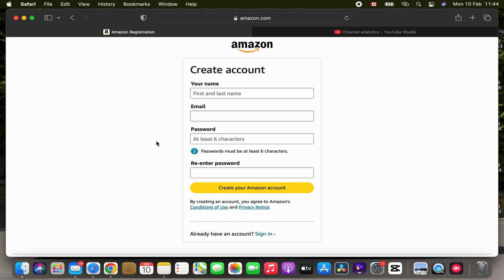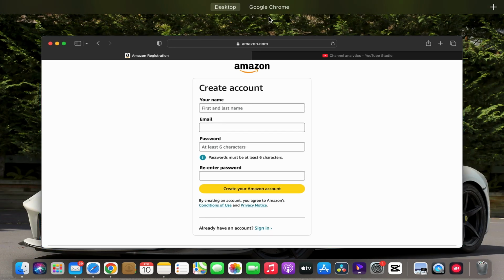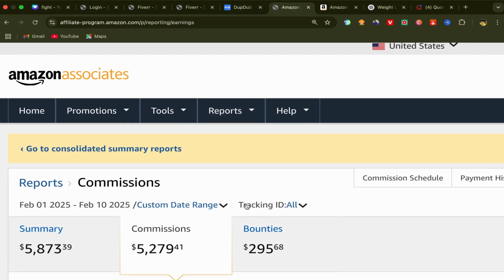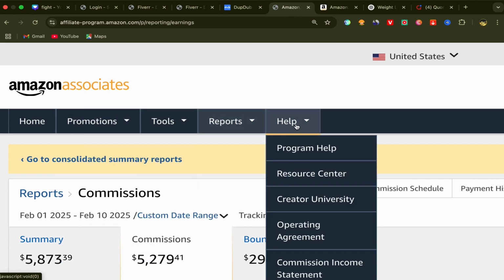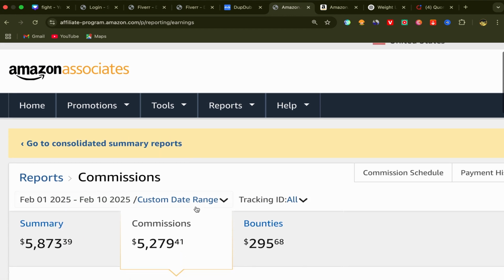You can see the sign up process for the Amazon affiliate program is super easy and simple. You just need to put your first and last name, your email address, your password, and your password again, and click on create your Amazon account. You just need to follow a few steps, and that's it. Anyone can sign up, and after you finish, this will be your home page, and you should have an account like this one. You should see here home, promotion, tools, reports, help, and your commissions.